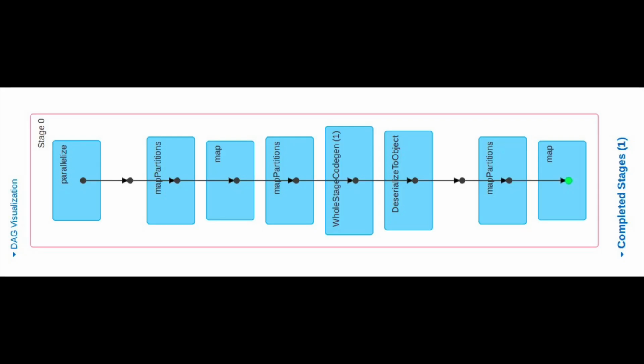This is the DAG visualization of the FP growth algorithm using the FAIR scheduler. First, it's going to parallelize the datasets, and all the jobs assigned and map partitions to the nodes. Once all the processes are completed, nodes will map back to the master to give all the results to the master, and then it's done.